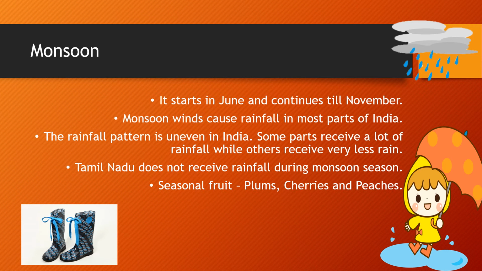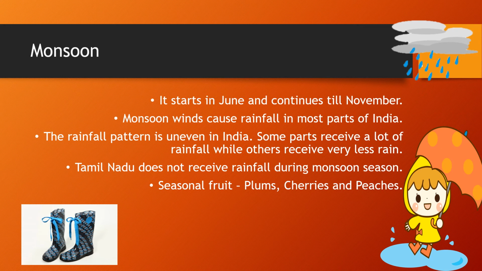During this monsoon season, the coast of Tamil Nadu remains dry. When it is raining all over India, the Tamil Nadu area remains dry. They get rainfall only in November and December. This we have seen in the previous video on winter, that Tamil Nadu receives rainfall between November and January.